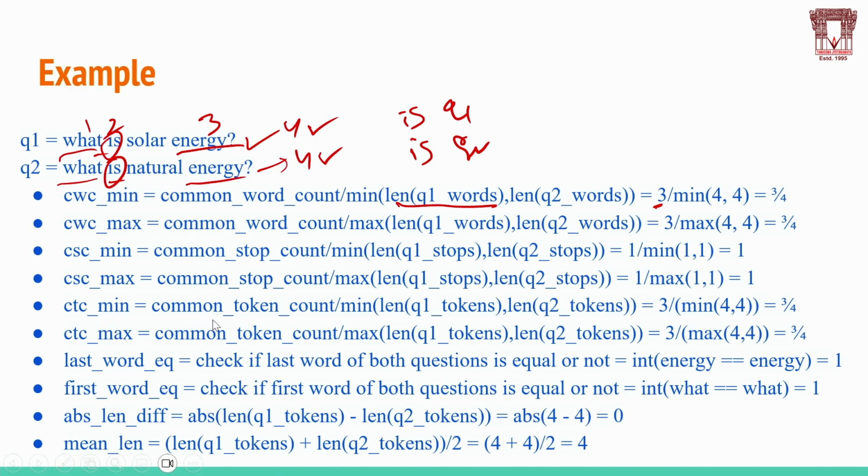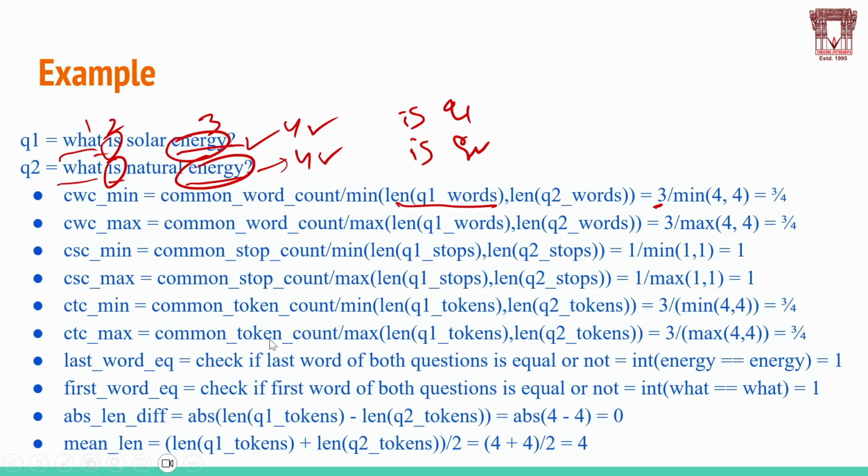CTC max will be the common tokens, 3 common tokens, and the length of Q1 tokens and length of Q2 tokens. Minimum of 4 and 4. Last word count is the comparison between question 1 and question 2 last words. Last words are energy and energy. If these two words are similar or not, we will check in last word count.